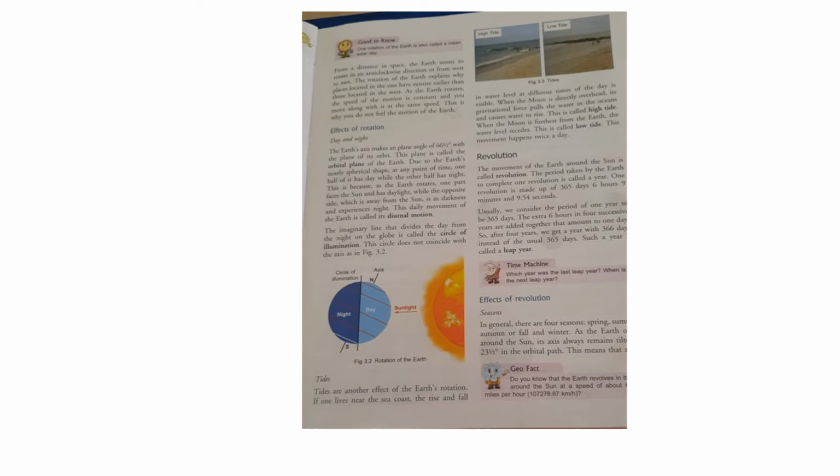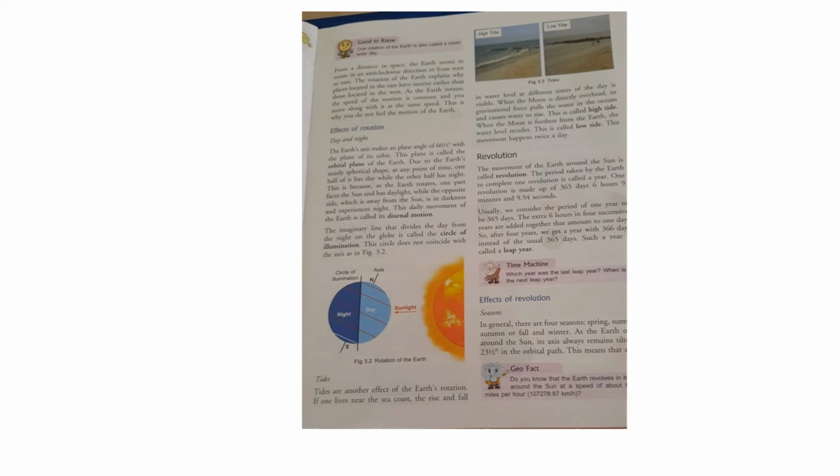If Earth stopped rotating, what will happen? The portion before the Sun, those who are getting the day, will remain day. On the other hand, the other portion of the Earth, away from the Sun, would have experienced night continuously.